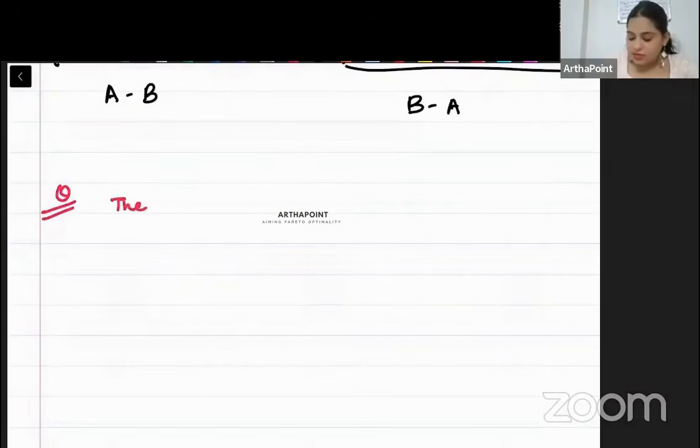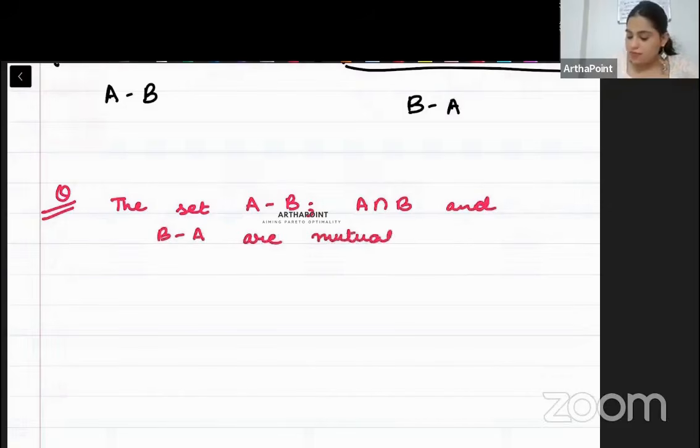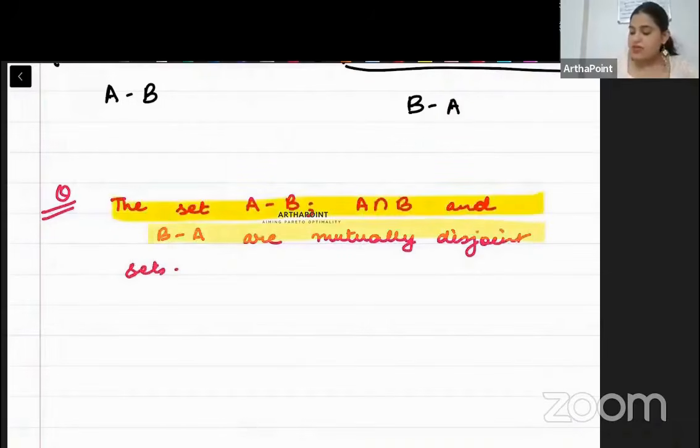The sets A minus B, A intersection B, and B minus A are mutually disjoint sets. You have to tell me whether this statement, that the sets A minus B, A intersection B, and B minus A are mutually disjoint or not. Is this statement true or false?